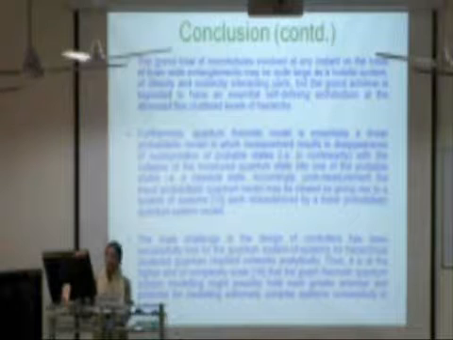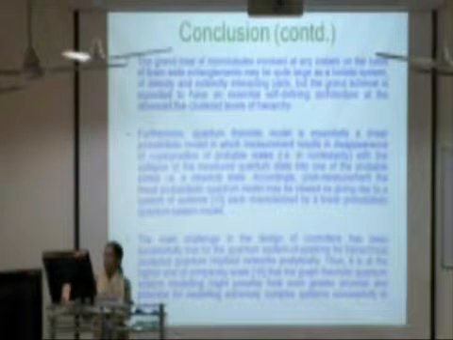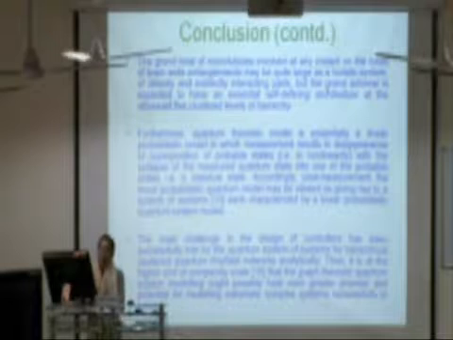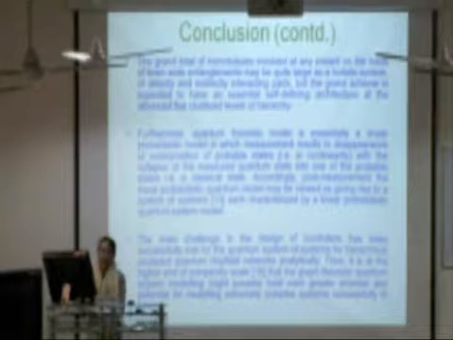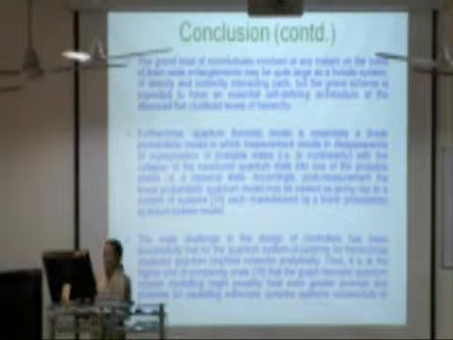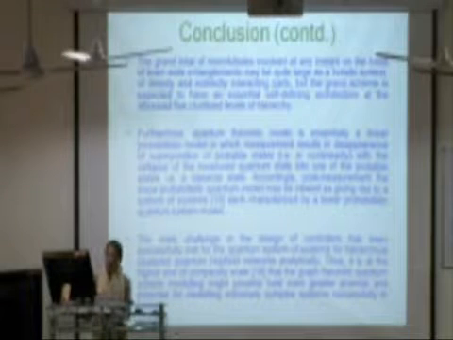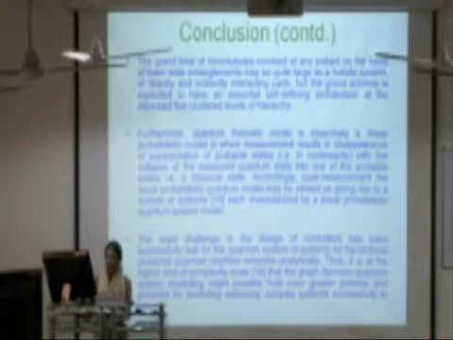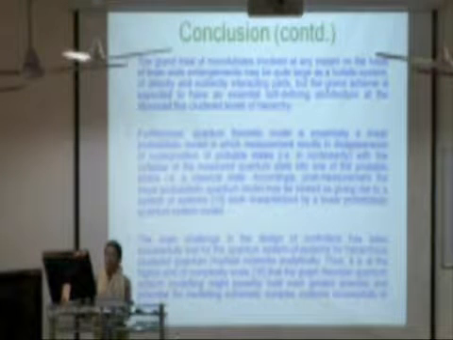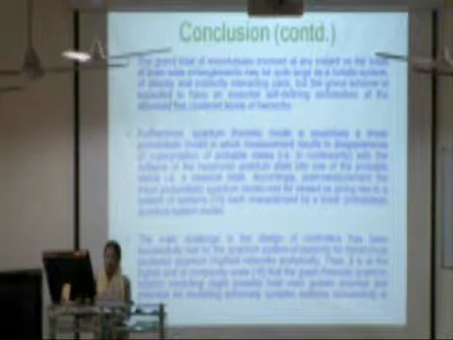The grand total of microtubules involved at any instant on the basis of brain-wide entanglements may be quite large as a holistic system of directly and indirectly interacting parts, but the grand scheme is expected to have an essential self-defining architecture at the aforesaid 5 clustered levels of hierarchy.